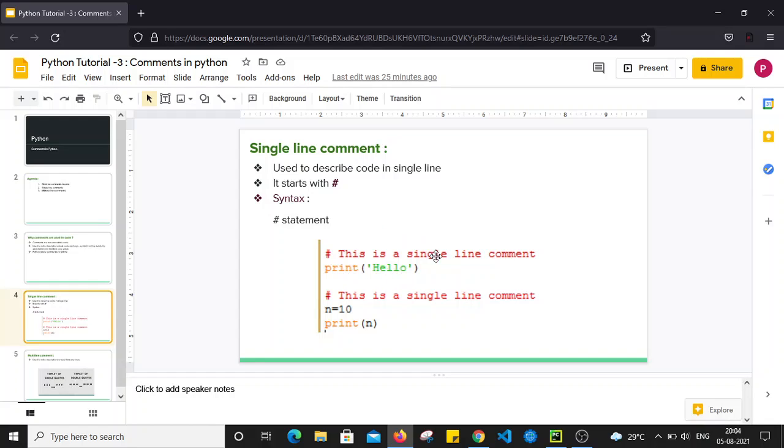Whenever the program gets executed, it will print hello on our console, but this line will be ignored because it is a single line comment. Similarly here it will print the value of n, but it will ignore this single line comment because it is added after the hash symbol. So this is how we can use the single line comment.